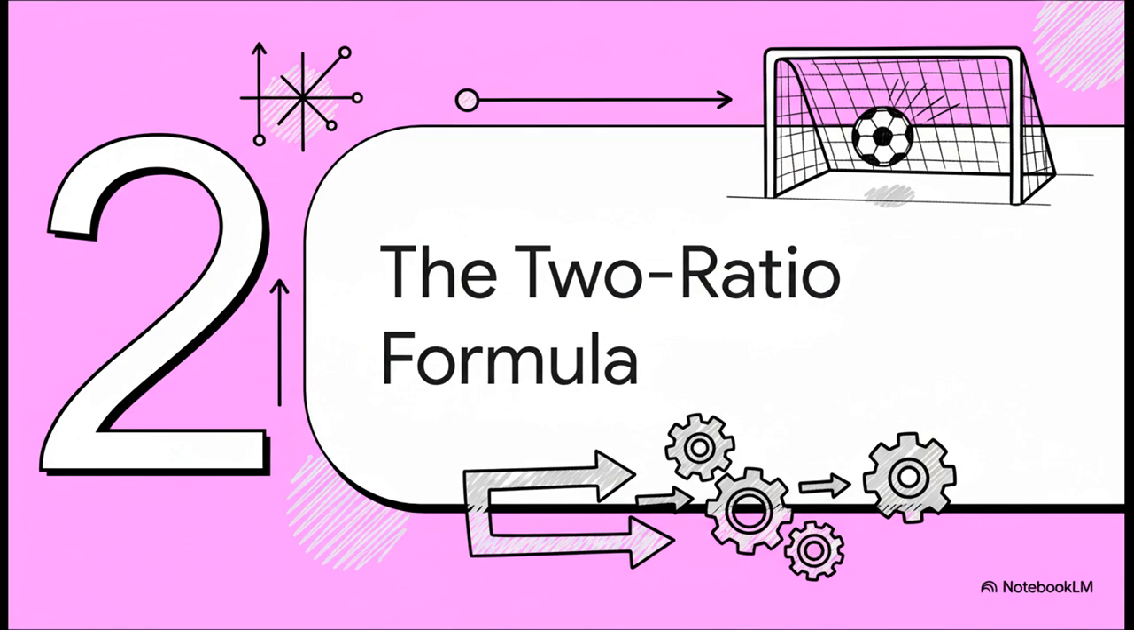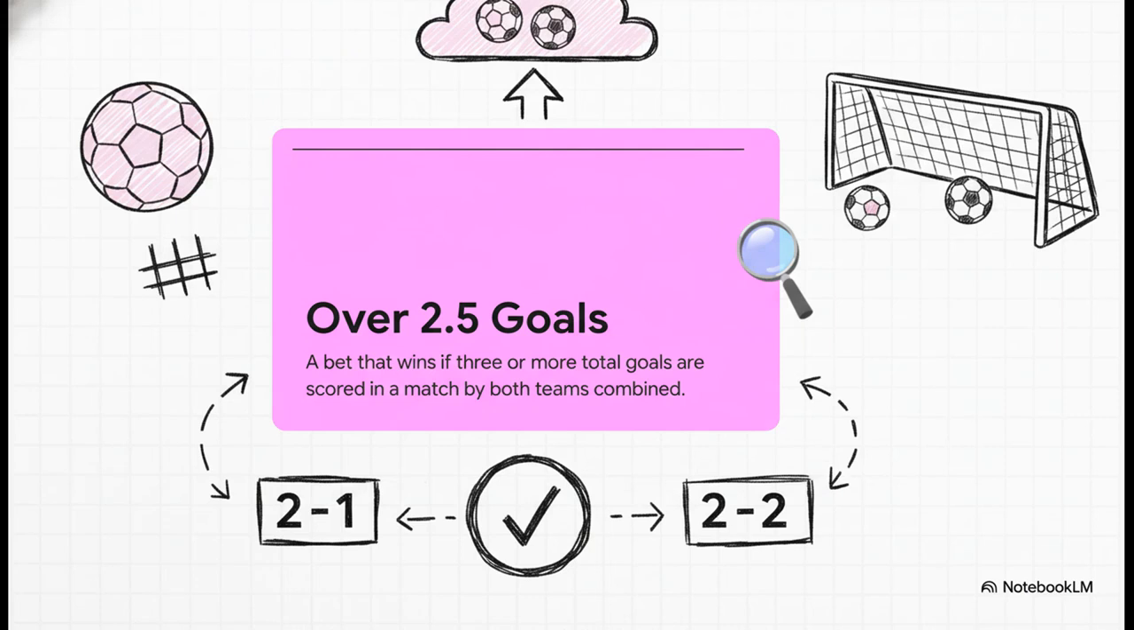This is the good stuff. We're about to unpack the simple 2-part mathematical formula that really drives this entire strategy. First, though, just a super quick refresher for anyone who might be new to this. When we say over 2.5 goals, we're just betting that the total number of goals scored in the match by both teams will be 3 or more. So a 2-1, a 3-0, even a 2-2, they all win. It doesn't matter who scores them, as long as that total hits 3.